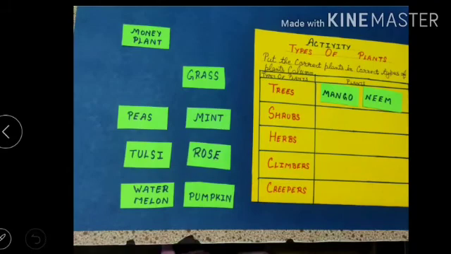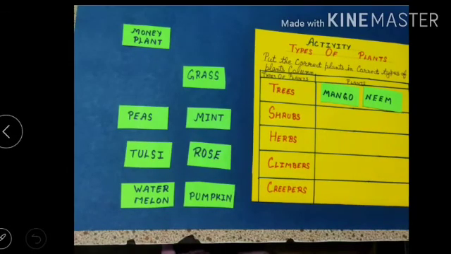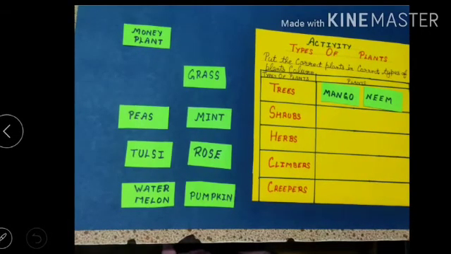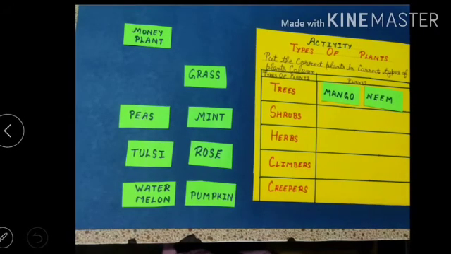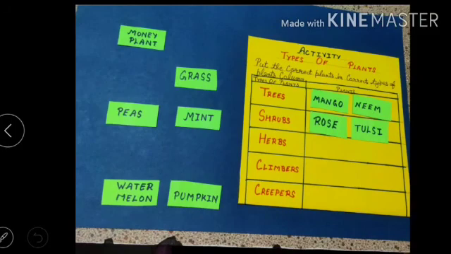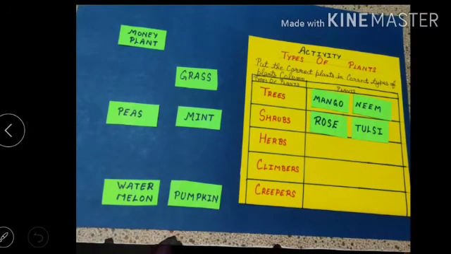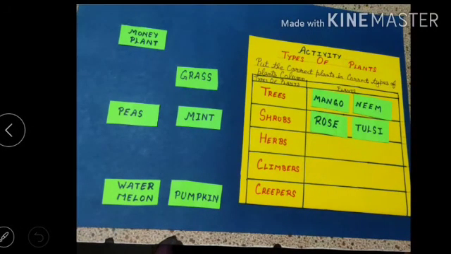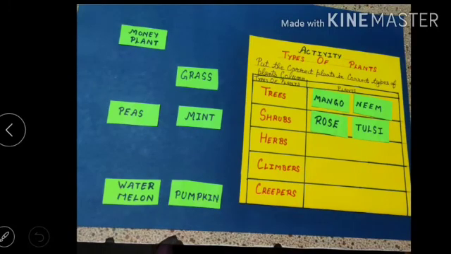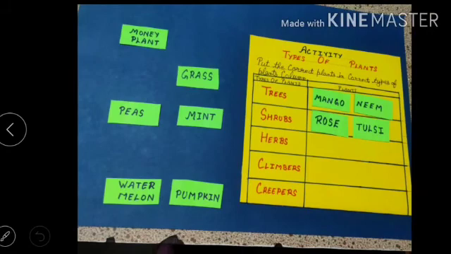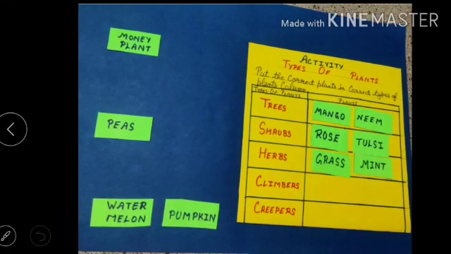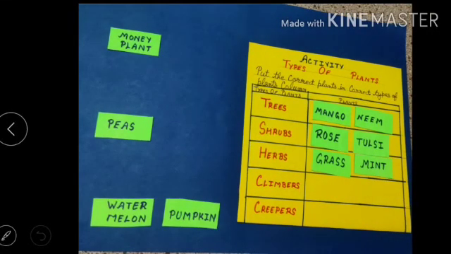Yes, very good. Mango and neem, these are the examples of trees. Now Akash, you come and tell me the examples of shrub. Choose from these. Yes, very good. Rose and tulsi, these are the examples of shrubs. Now next, Ankit, you come and tell me the examples of herbs. Choose from the plants. Yes, grass and mint, they are the examples of herbs.